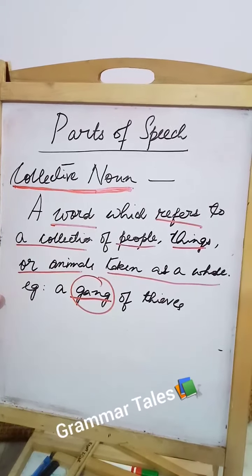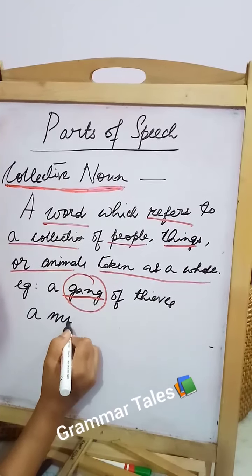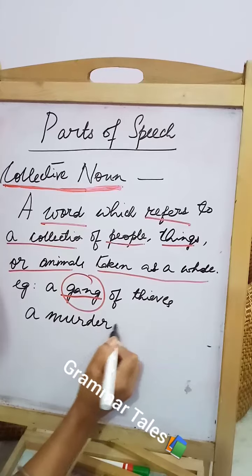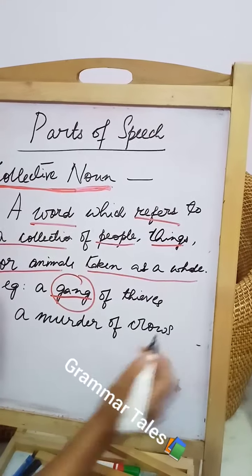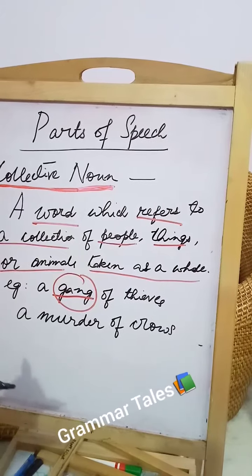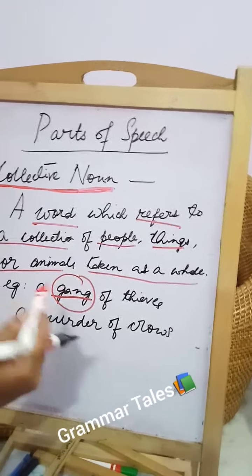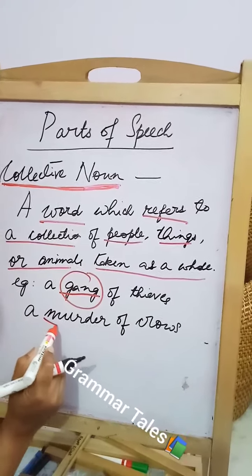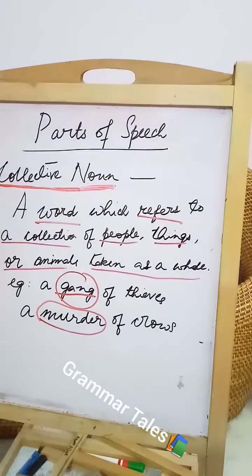Now let's see for animals. A murder of crows. So when you see many crows together, what do you say? You do not say many crows or a group of crows. The particular noun that we use is a murder of crows, for a group of crows.